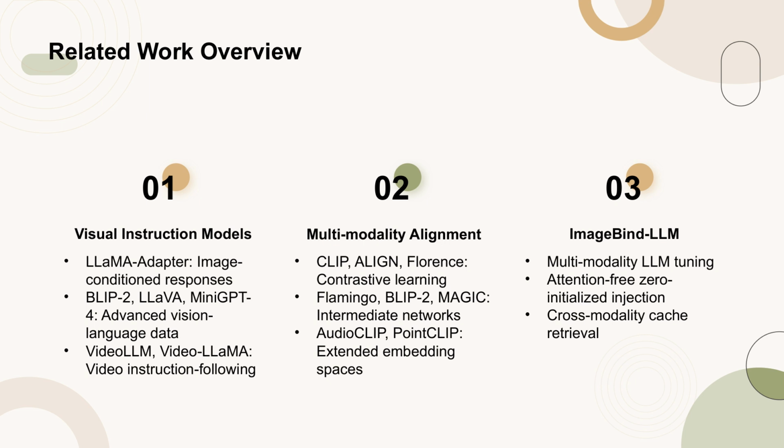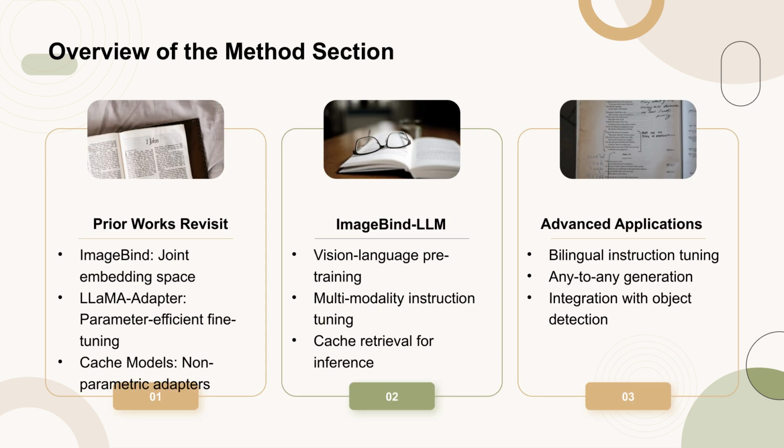In this section, we first revisit prior works including ImageBind, LLaMA-Adapter, and cache models. ImageBind connects different modalities through a single joint embedding space, while LLaMA-Adapter focuses on parameter-efficient fine-tuning. Cache models store features and labels for efficient retrieval during inference. We then introduce ImageBind-LLM, which involves vision-language pre-training, multimodality instruction tuning, and cache retrieval for enhanced inference. Finally, we discuss advanced applications such as bilingual instruction tuning, any-to-any generation, and integration with object detection.